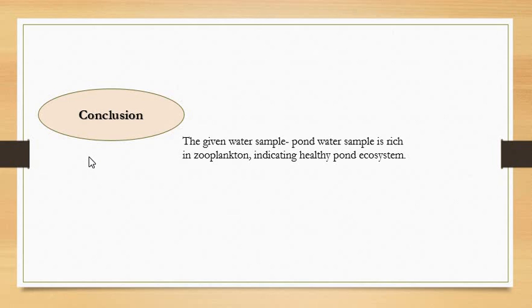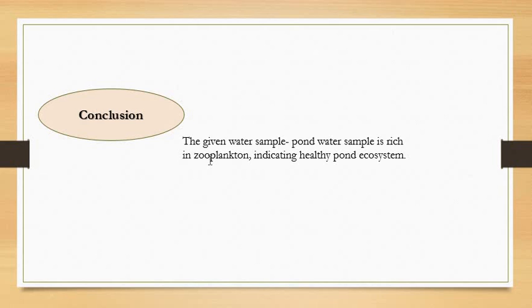So as we are studying the pond water ecosystem, we have taken a pond water sample for analysis. So what would be the conclusion? The given pond water sample is rich in zooplankton. If you get a sufficient number, say 2, 5, 4 or maybe 10 zooplankton, in one to two drops, then you can say the water sample is rich in zooplankton. That is an indication of a healthy pond ecosystem.